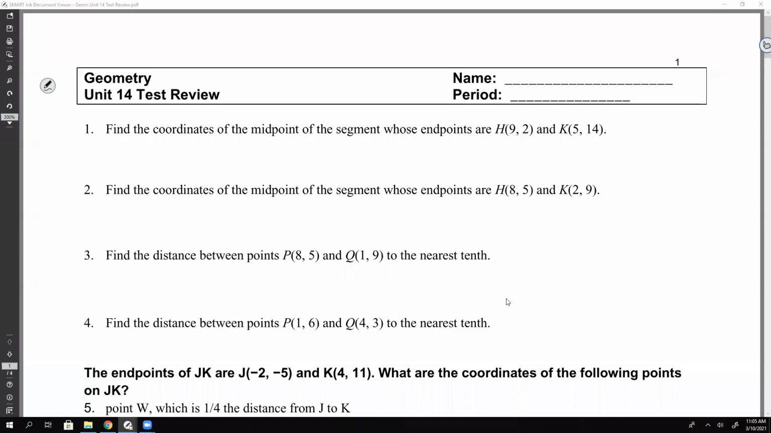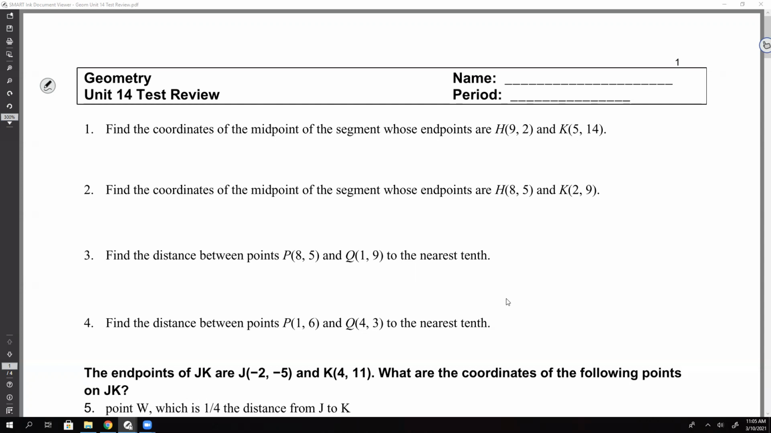Okay, so it says find the coordinates of the midpoint of the segment whose endpoints are at H and K. Okay, midpoint. What do we do? What do you do with the X's? Add them? Yeah, on the midpoint formula, we add them and then divide by 2. I know the midpoint formula is weird because you actually have to add.